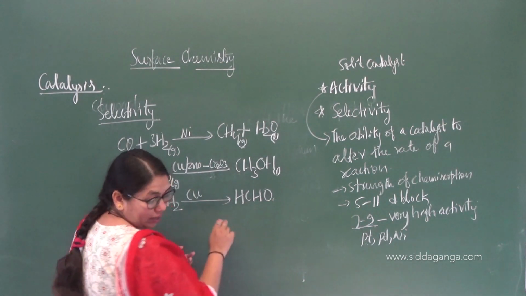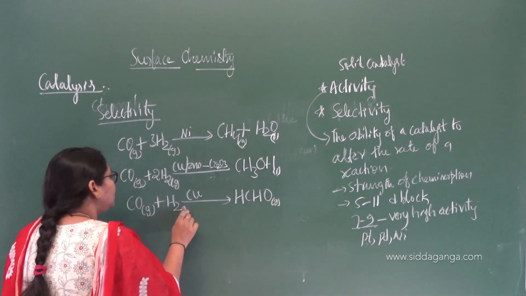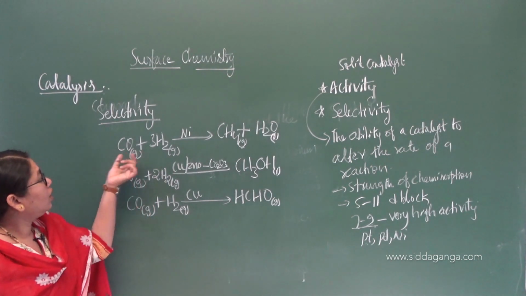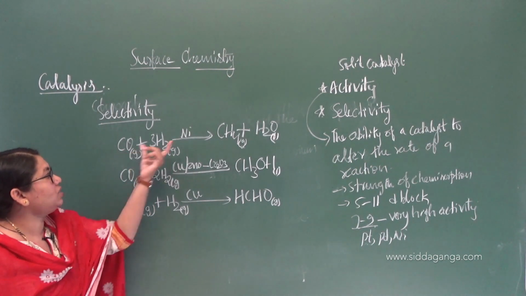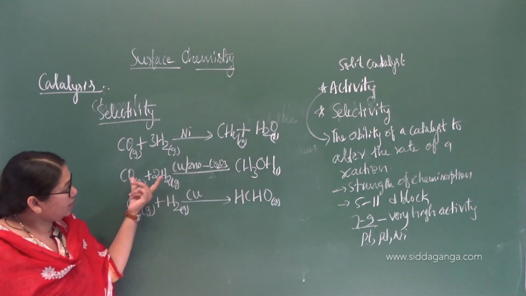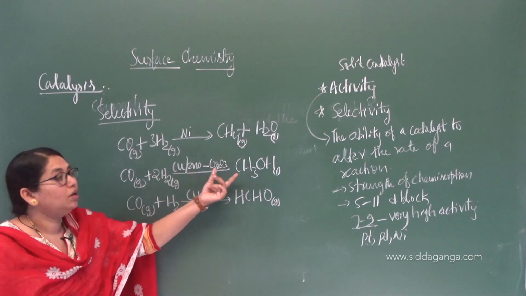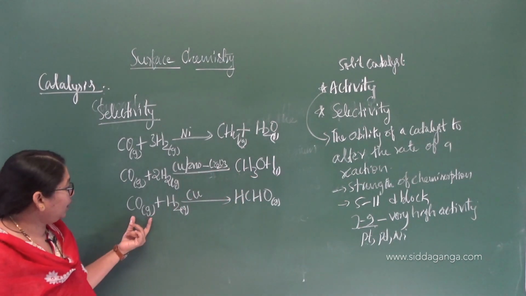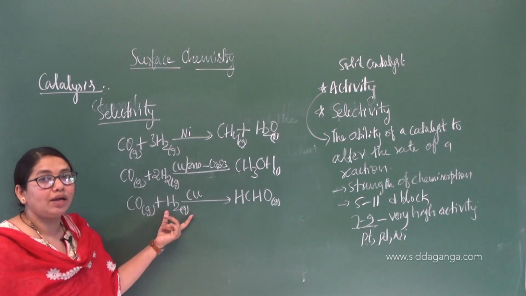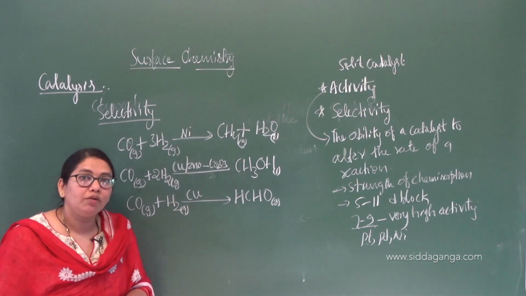So just look at these reactions. If you react the syngas with nickel, the products are methane and water. The same syngas with the zinc oxide or chromium oxide catalyst, you are going to get methanol. And if you react this mixture of carbon monoxide with dihydrogen in the presence of a copper catalyst, you are going to get formaldehyde.